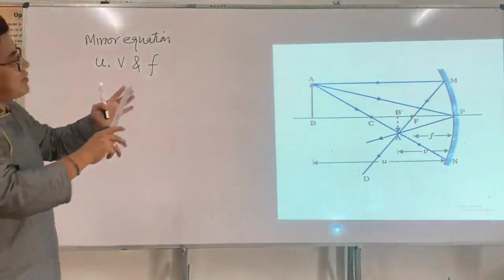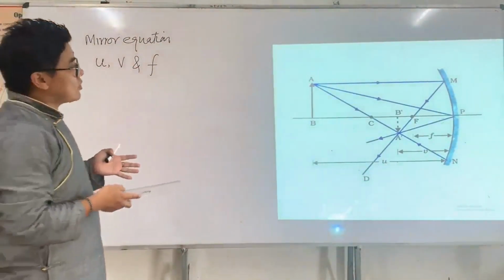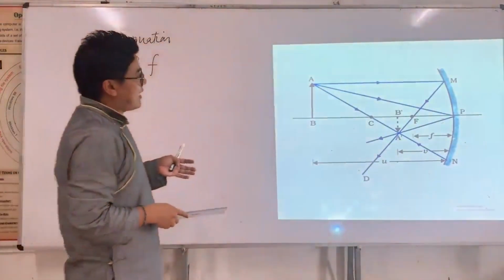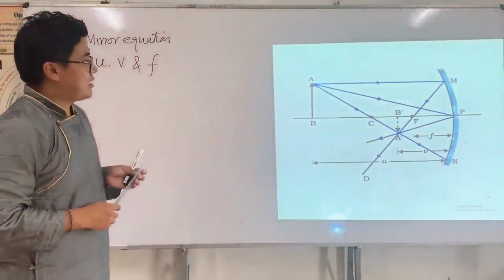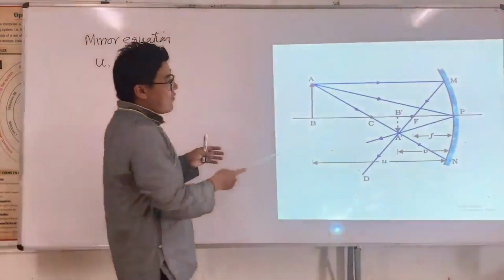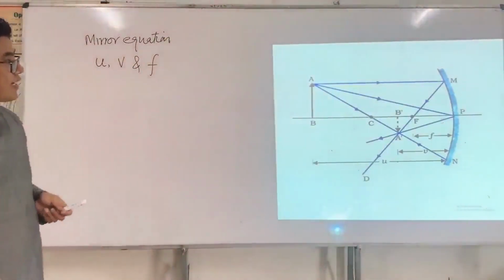So look here now. This is simple, right? Because we are going to use geometry. This is an object AB, and B prime A prime is an image, C is the center of curvature, F is the focal point, and P is the pole of the mirror.